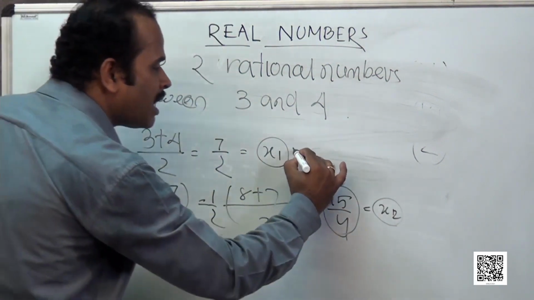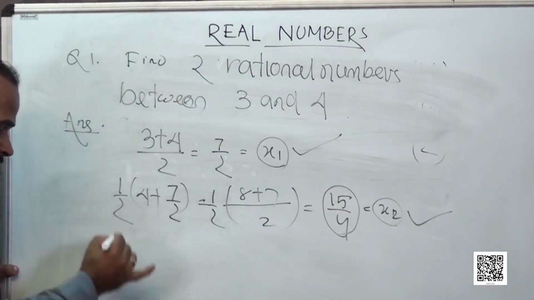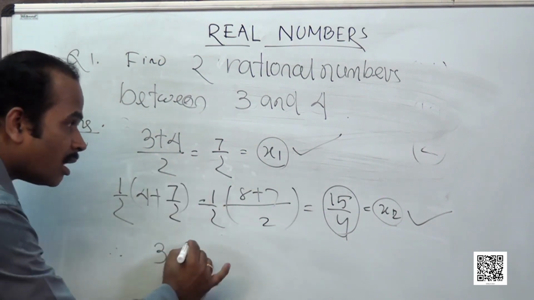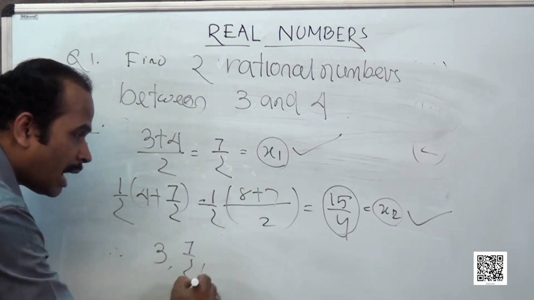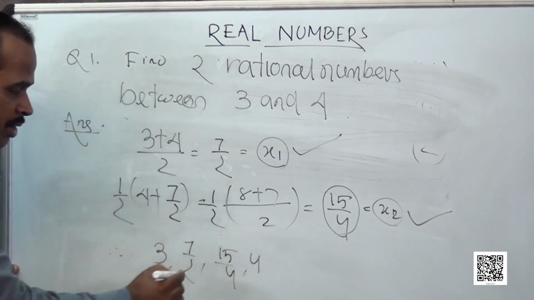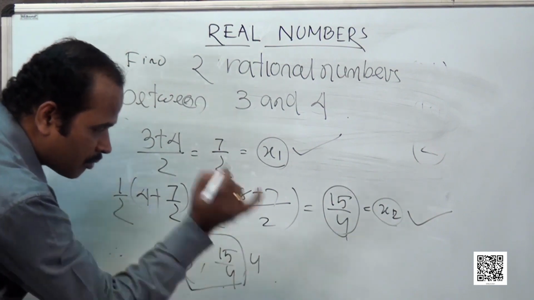Now I find two rational numbers x1 and x2 between 3 and 4. So I can write 3, then the next number is 7 by 2, the next number is 15 by 4, and then 4. So these are the new rational numbers I found between 3 and 4.